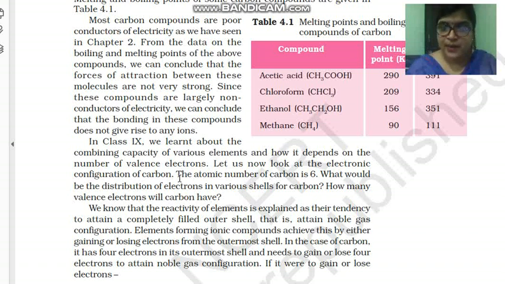You all know, children, carbon has atomic number 6, and when we do its electronic configuration, it will be 2, 4. It has 4 electrons in its valence shell. Now children, in order to gain stability, as I told you in the previous chapter, the valence electrons must be 8 according to the octet rule. If the valence shell has 8 electrons, then it is considered stable. In order to gain stability, what will it do?